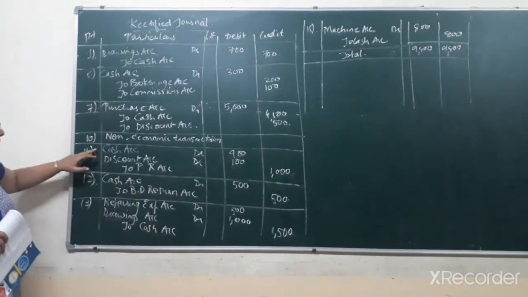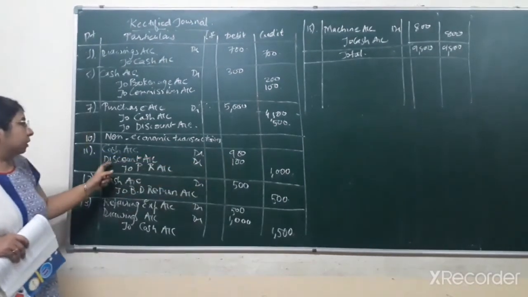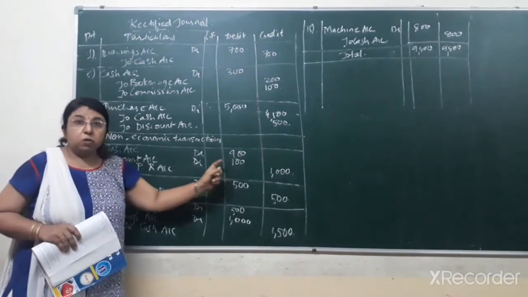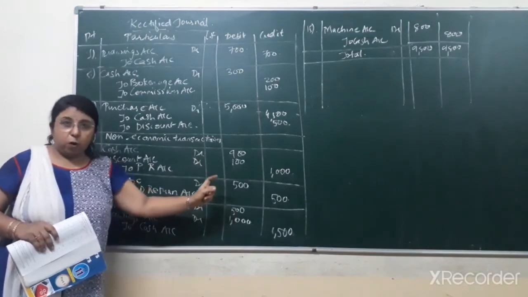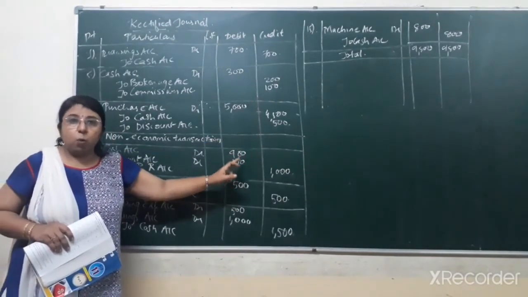Okay. So again revising the journal entry, cash account debit, that is 900. Discount account debit, that is 100, because now it becomes an expense or loss for the firm. Previously 500 we received, but now 100 becomes a loss that we are providing. Okay.